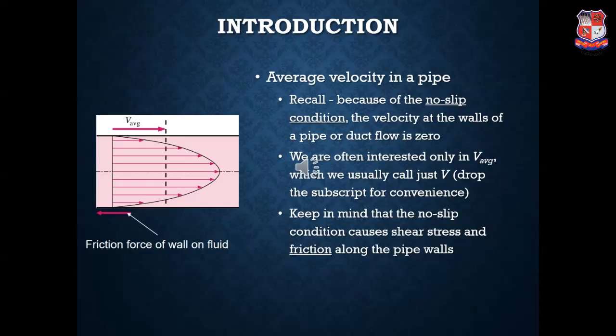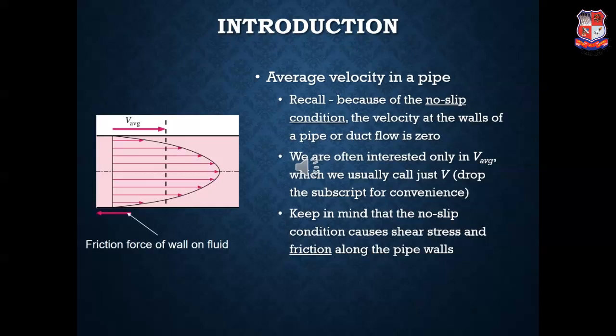To actually know the velocity of flow inside a pipe, you need to consider the average velocity, because in the vertical direction at different places you are getting different amounts of velocity. Hence you will have to sum them up and take the average of those velocities so that you can consider a single value of velocity for the flow.